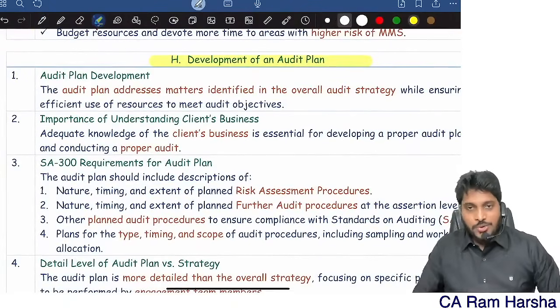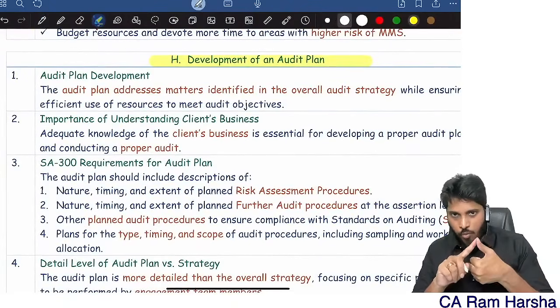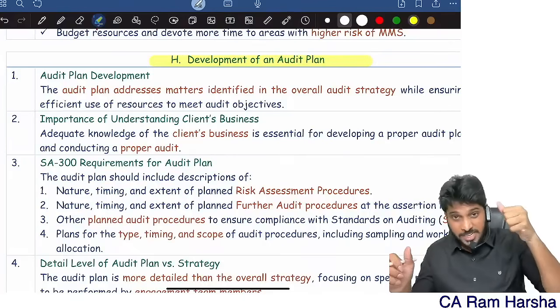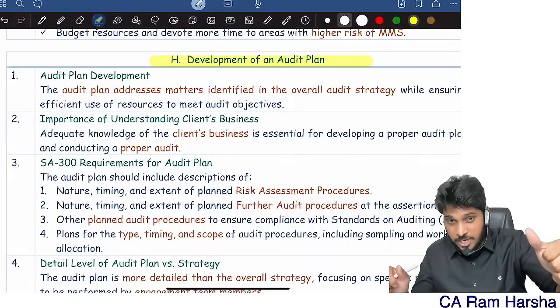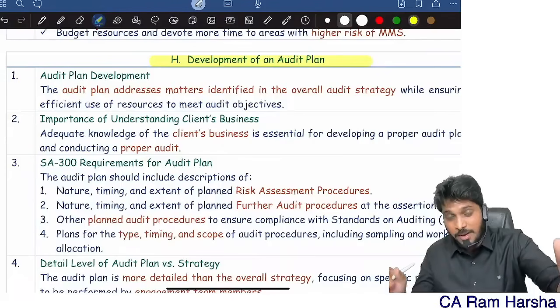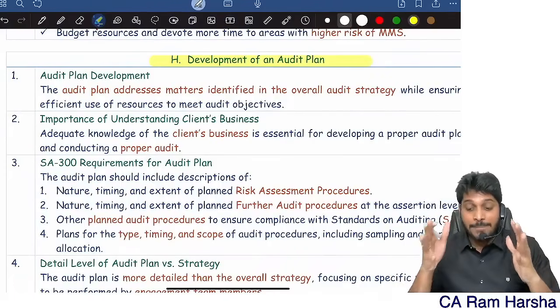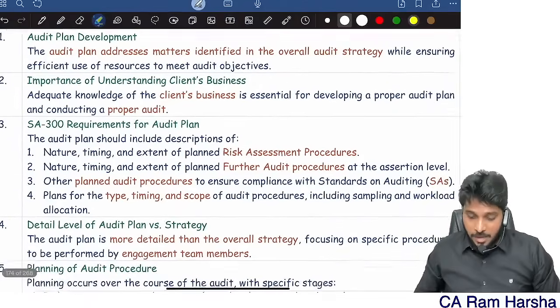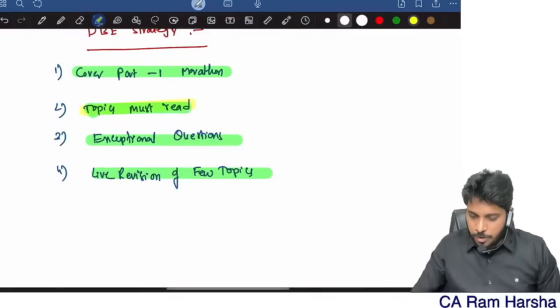Once you develop a strategy, what do you mean by planning? We understood what a strategy is, how to develop the strategy, and the advantages of strategy. Now you need to develop the plan. What is a plan? I'll tell you how a plan looks.